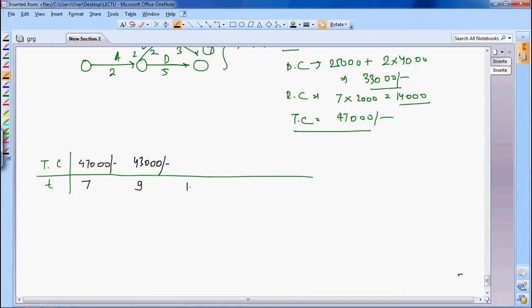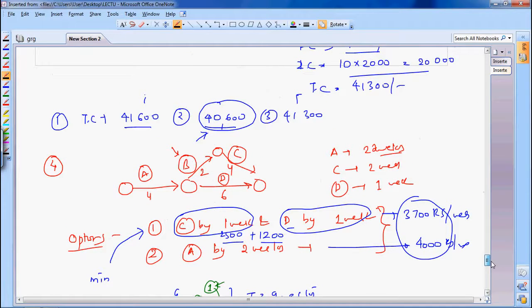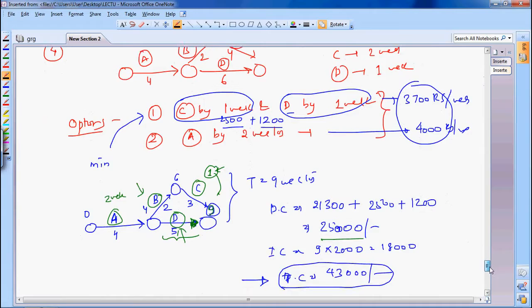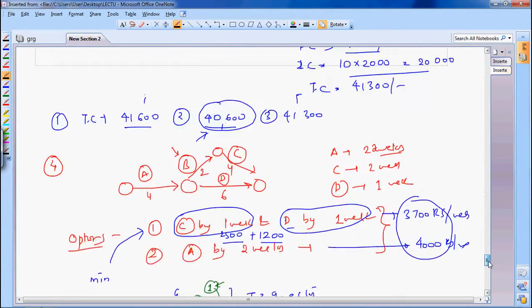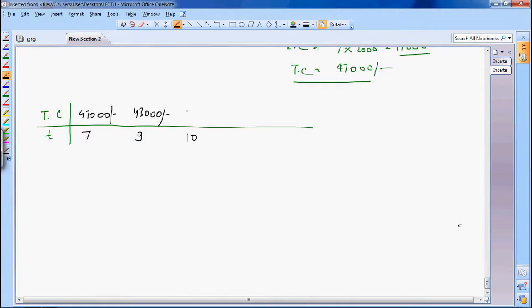If you keep it at 10 weeks, your cost is 41,300. If you keep it at 11 weeks, it is 40,600, and at 13 weeks it is 41,600.